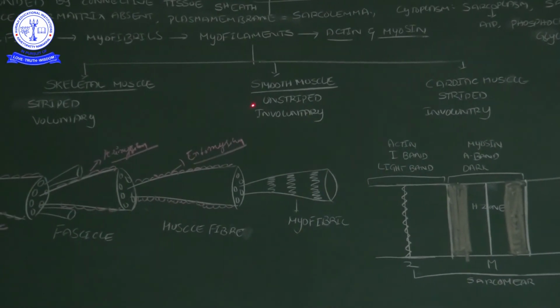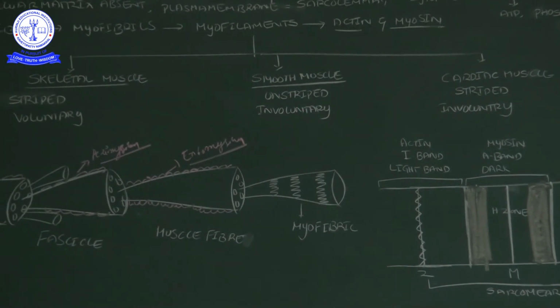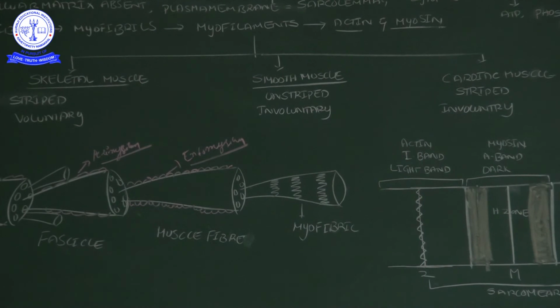Next, smooth muscle is an unstriped muscle. What is striped and what is unstriped? I will explain in the diagrammatic explanation. It is an involuntary muscle; we cannot control its movement.